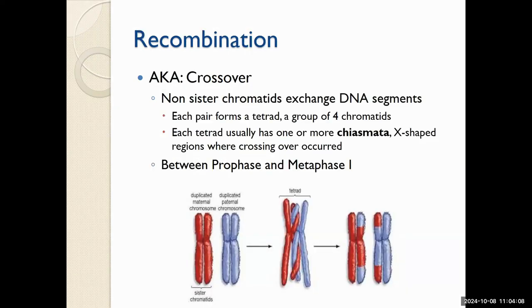Recombination is often called crossover because it involves 2 homologous chromosomes side by side crossing over their chromatids. And these non-sister chromatids sometimes become tangled and require repair mechanisms to remove their knots.